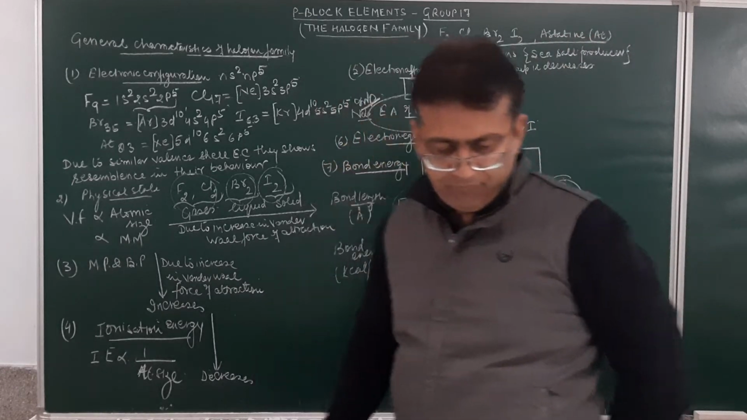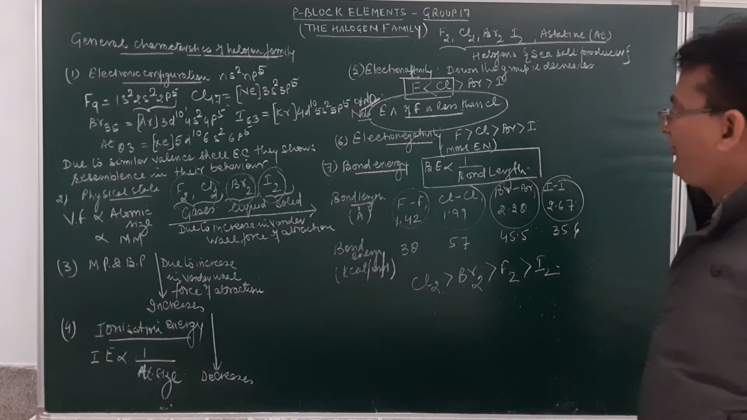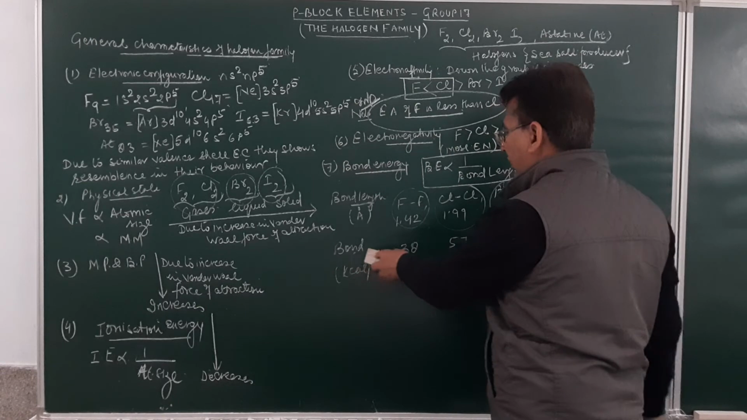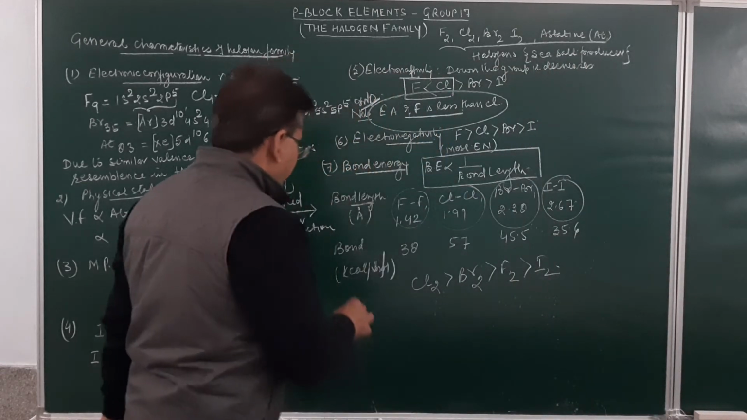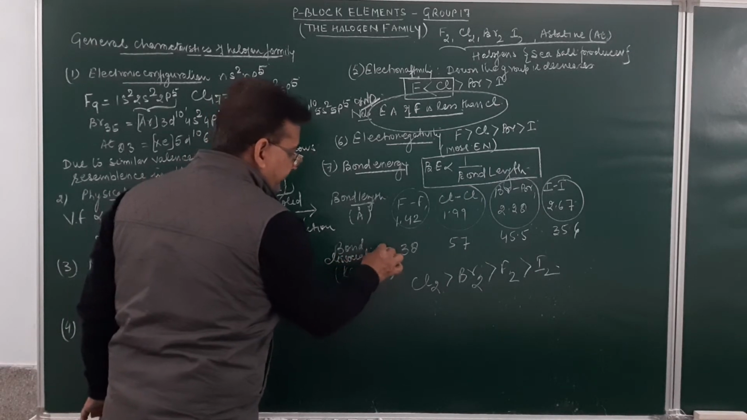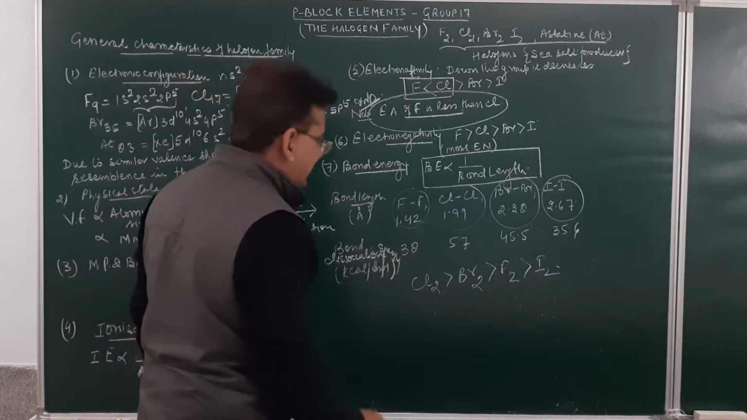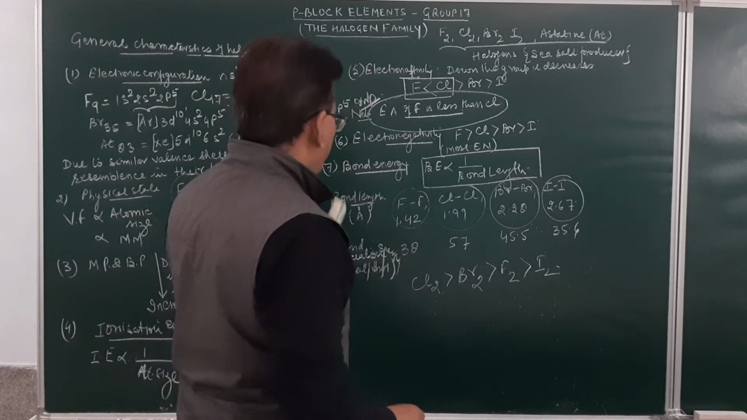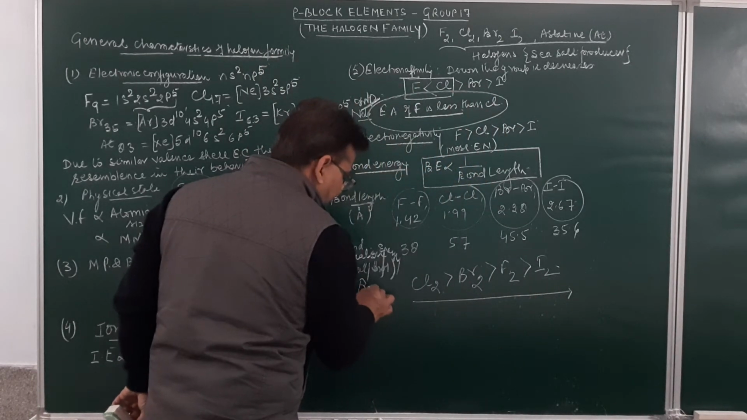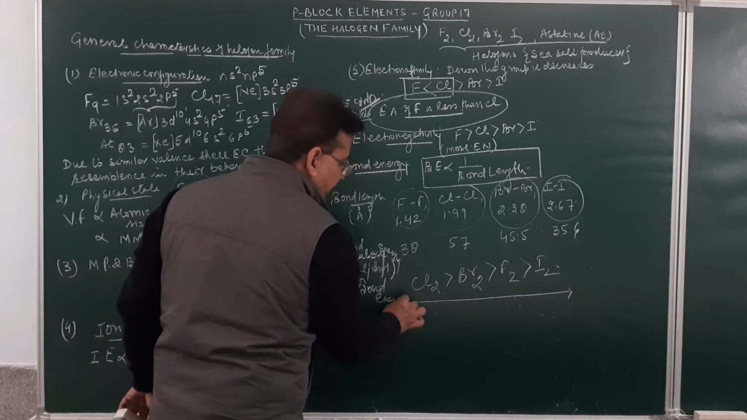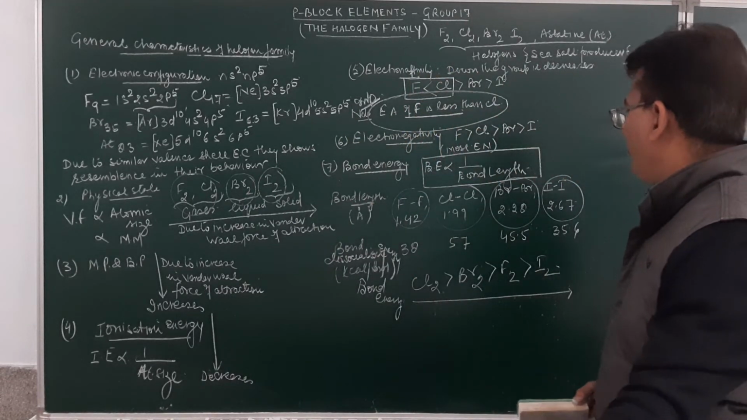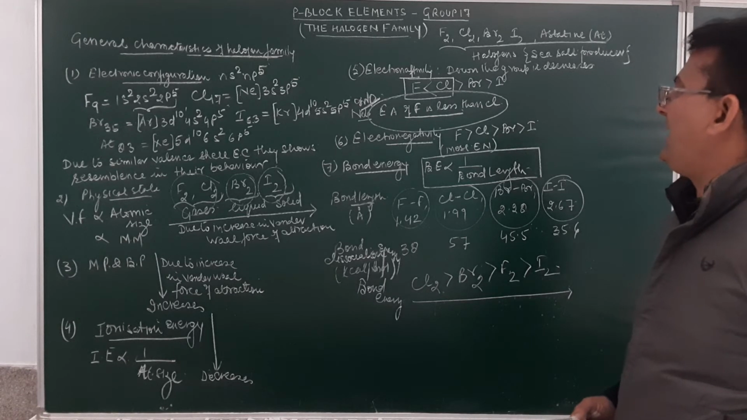Remember this factor. If we take both these factors into consideration, we obtain the bond dissociation energy, not bond energy. This is the bond dissociation energy. Am I clear, students? So bond energy decreases in the order: chlorine is more than bromine, more than fluorine, which is more than iodine. There shall not be any error, students.